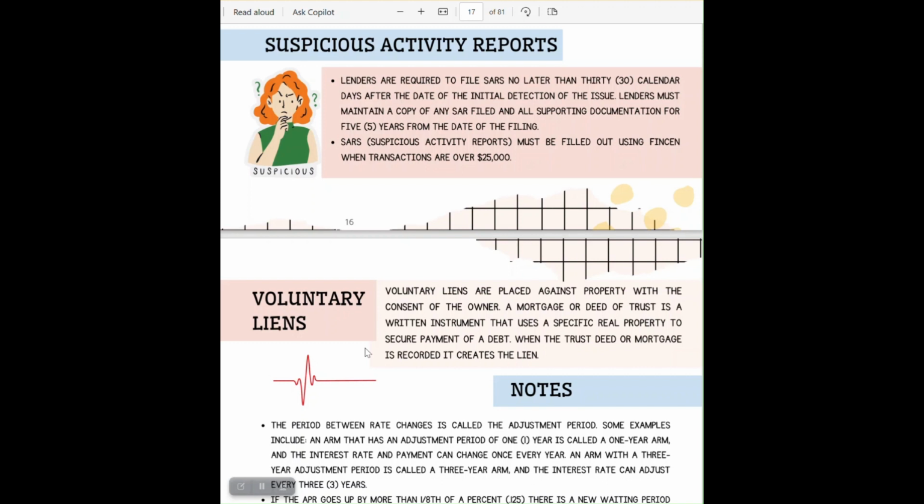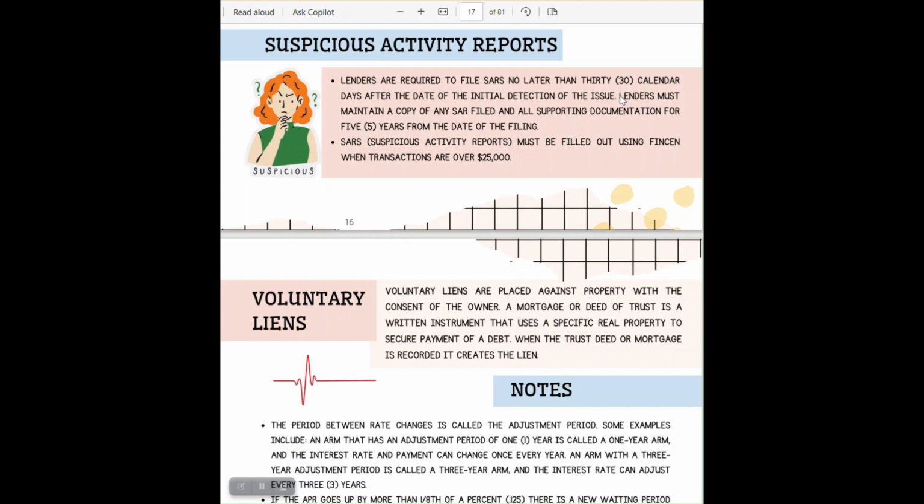Let's learn through the suspicious activity reports. Lenders are required to file SARs, or suspicious activity reports, no later than 30 calendar days after the date of the initial detection of the issue. Lenders must maintain a copy of any SAR filed and all supporting documentation for 5 years from the date of filing.